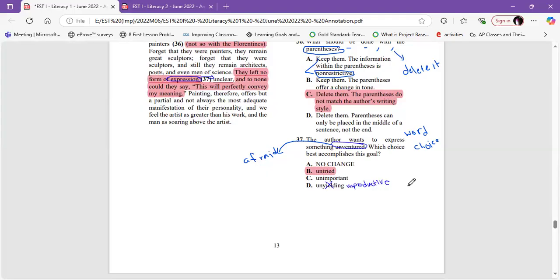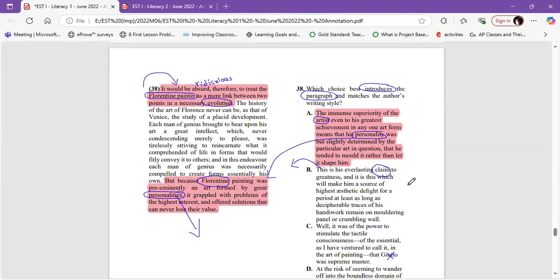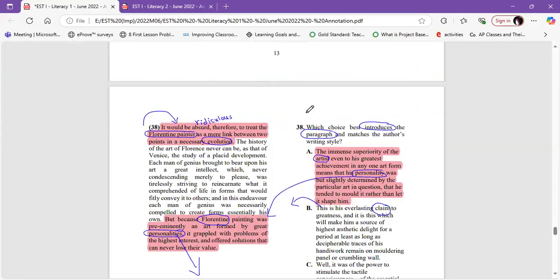Okay. The question after is question 38. Which choice best introduces the paragraph and matches the author's writing style? This is topic, transition, and conclusion sentences.